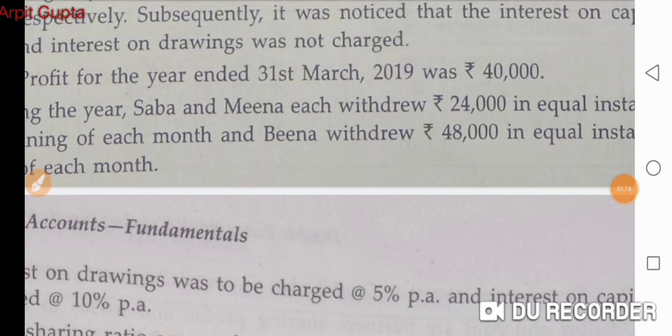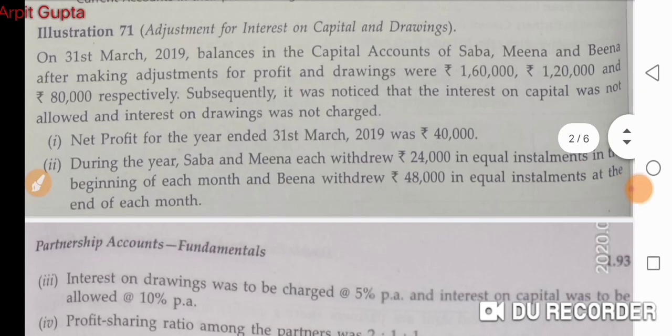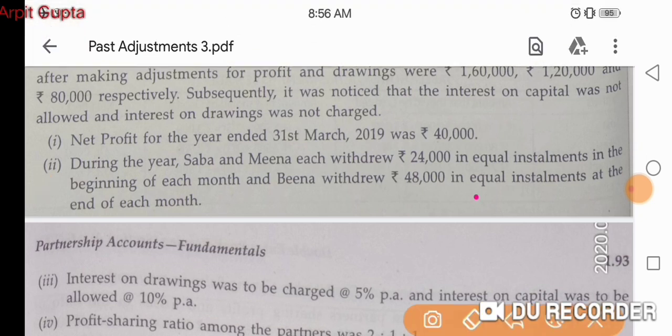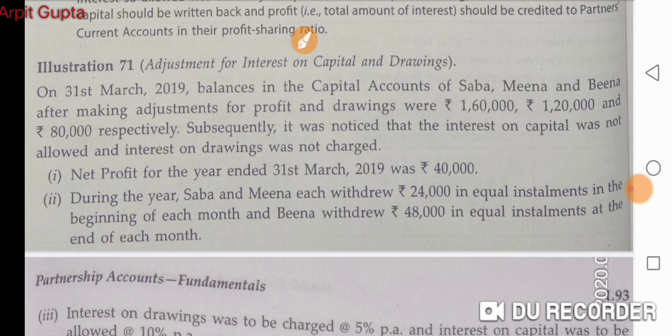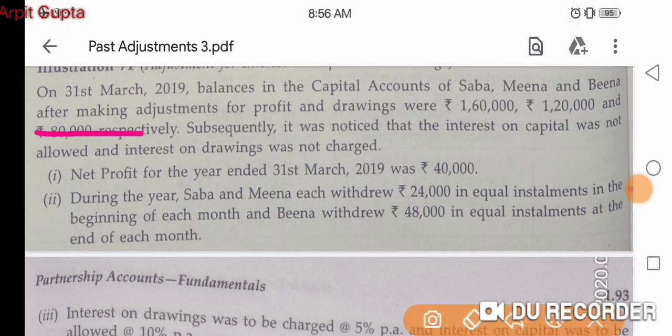In illustration number 71, it is written that on 31st March, balances in the capital accounts of Sabah, Meena and Beena are after making adjustments. Be very careful, it is saying that the capitals are after making the adjustments. After making adjustments means the capitals that are given are closing. So first of all we need to calculate opening capitals, because as we have discussed earlier, interest on capital is always calculated on opening capitals. It is never calculated on closing capital.